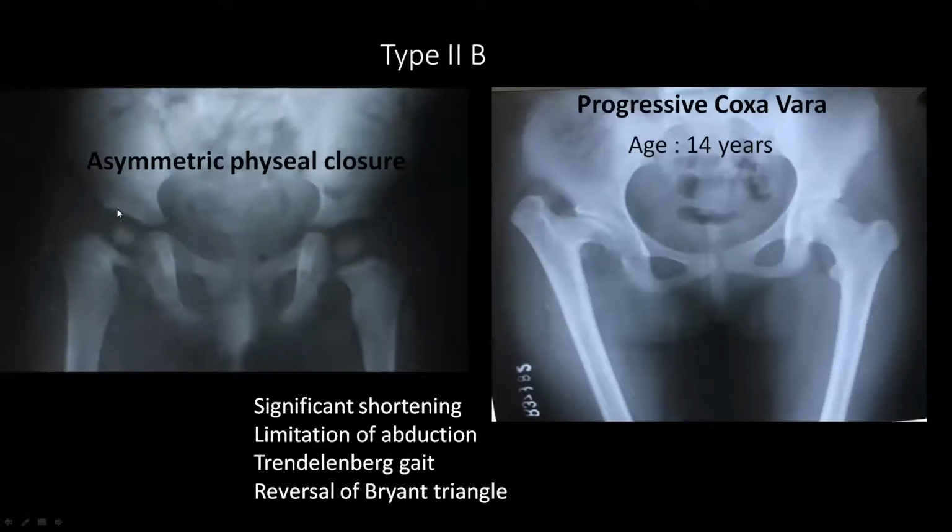Now look at this example. This patient developed infection on the right side, and roughly after 14 years of follow-up, you can see the greater trochanter has been proximally migrated more severely and the neck shaft angle has been reduced, and you can label it as a coxa vara. Why did coxa vara develop? Because the medial femoral physis continued to grow while the lateral had growth arrest. That is why this patient is having coxa vara. In these patients, there will be significant shortening. There will be limitation of abduction. There can be Trendelenburg gait, and there is reversal of Bryant's triangle.